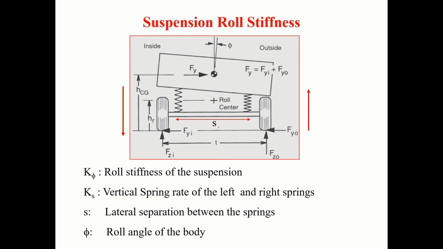For that, I think between the springs the distance is S, the lateral separation distance between the springs. Let us say the linear stiffness of the suspension is Ks, the vertical spring rate, in Newton per meter or Newton per millimeter, whatever it is. Here I'll bring in K phi, the roll stiffness of the suspension. Let us find out the roll stiffness, and after that, the roll angle value.